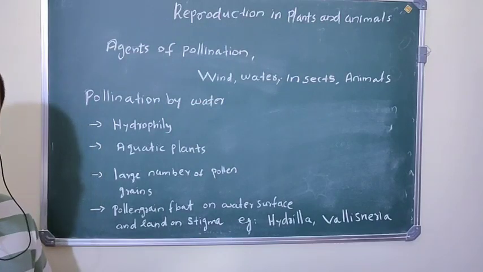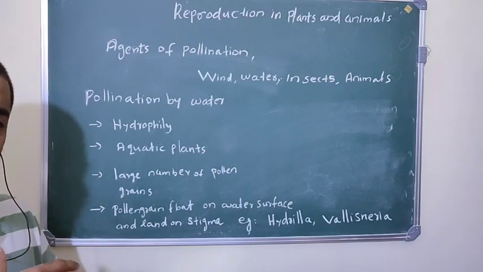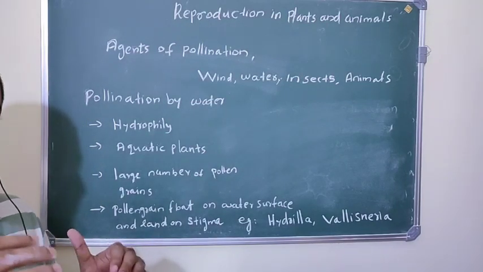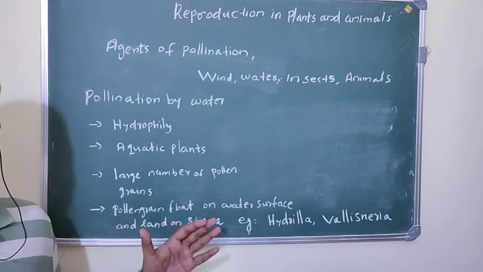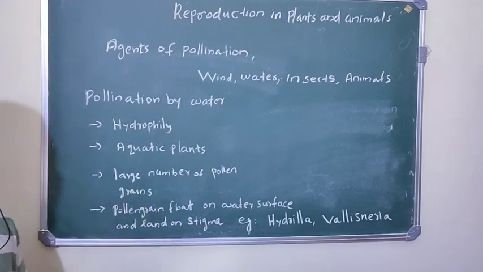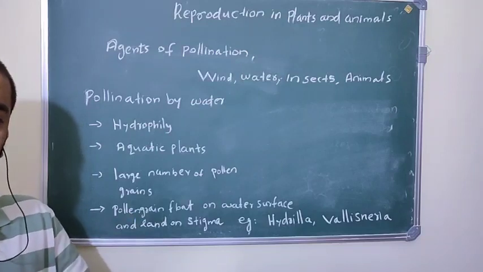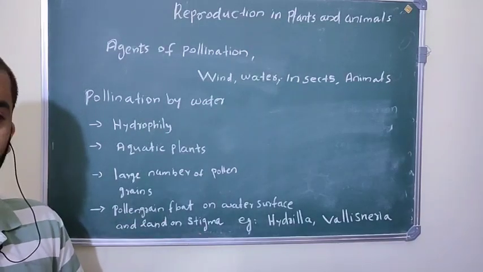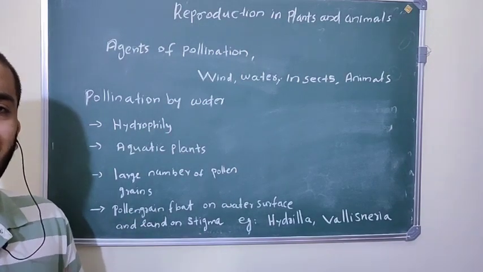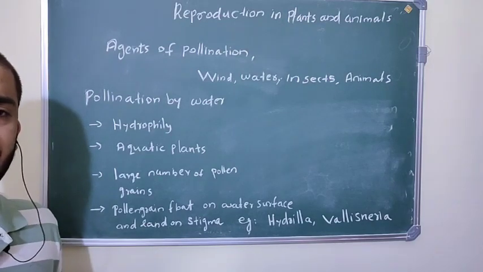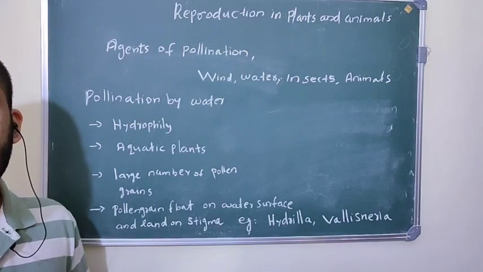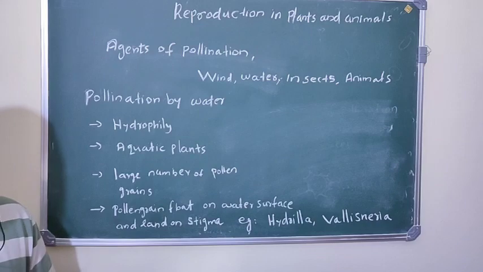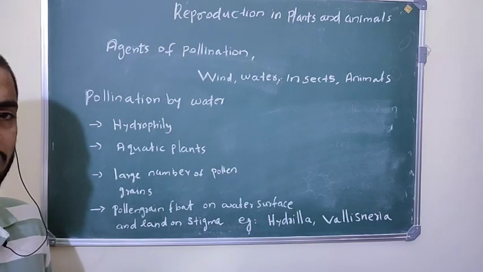And it is the same case in anemophily also. Those anemophilous flowers also produce so many pollen grains, and here in hydrophily also, these flowers produce so many pollen grains. Okay, so plants like hydrilla and Vallisneria perform hydrophily. So clear? See this picture.